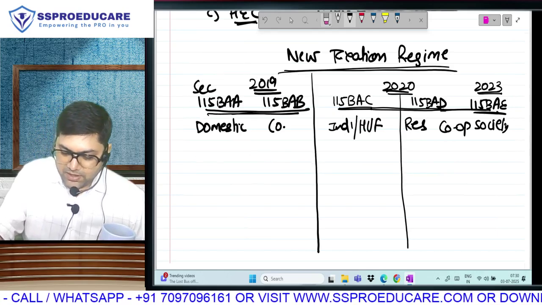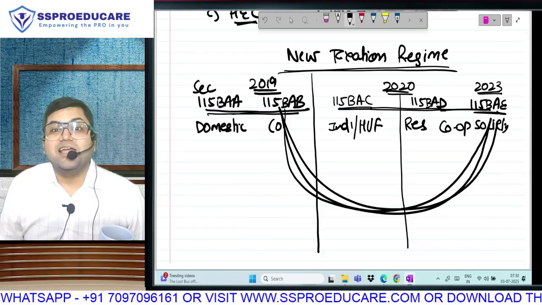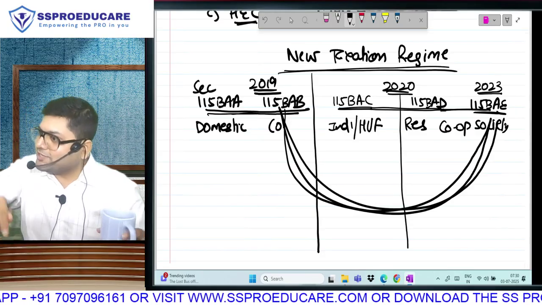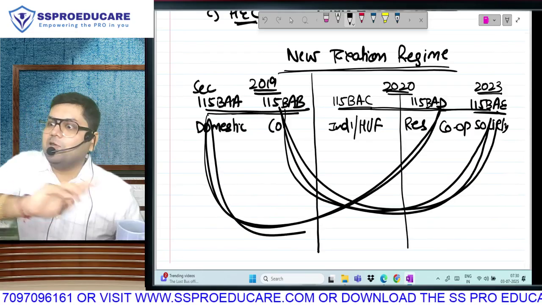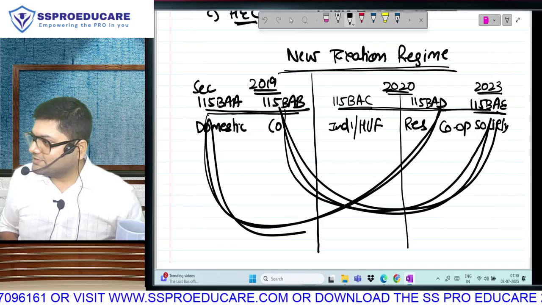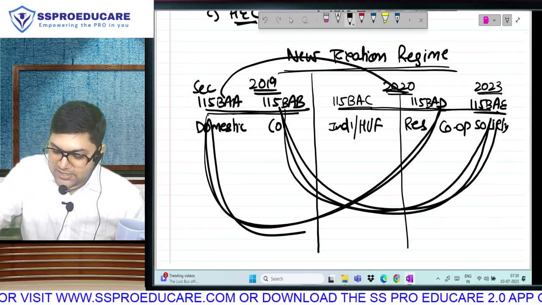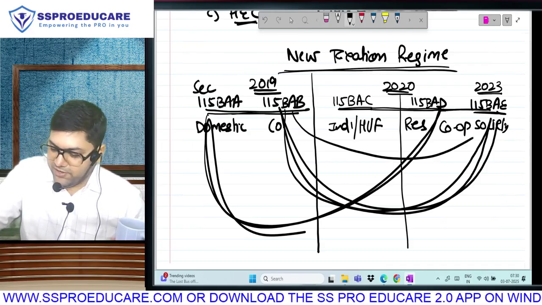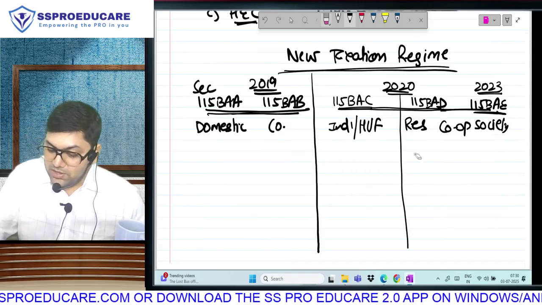In fact, these two have more similarities because they are tax benefits applicable to manufacturers. All conditions are same. These two have more similarities, for non-manufacturing organizations, and all conditions are same. Only difference is the assessee. All conditions are same. So, I repeat this.